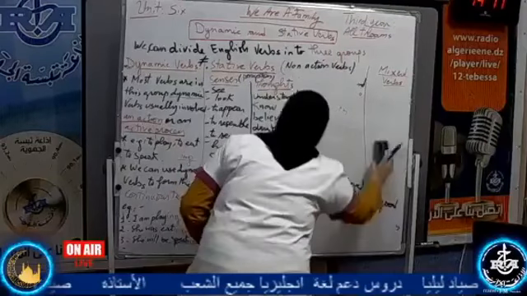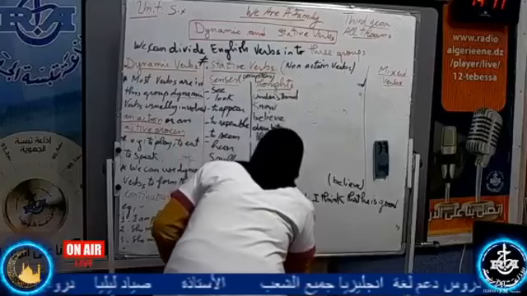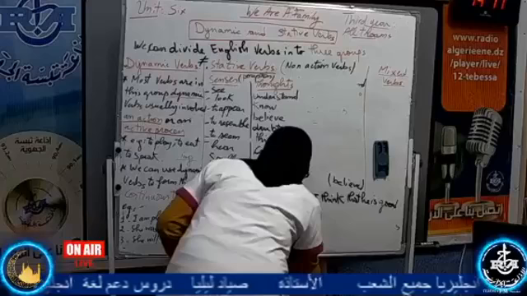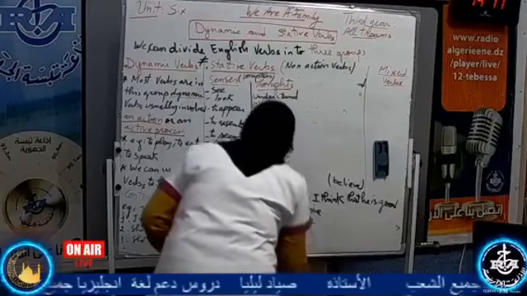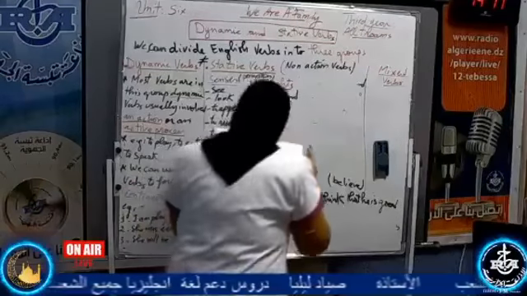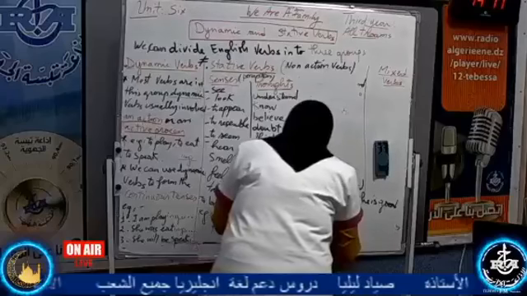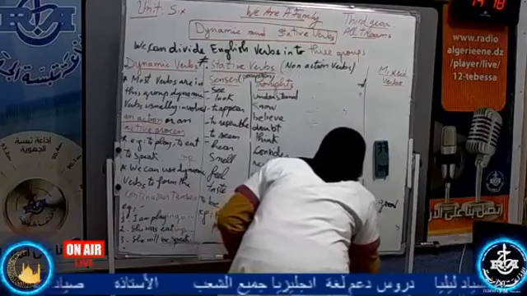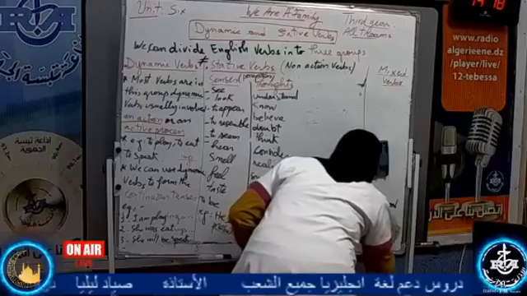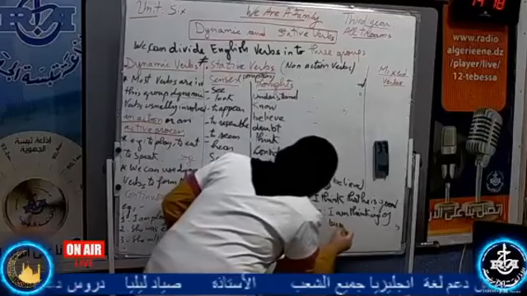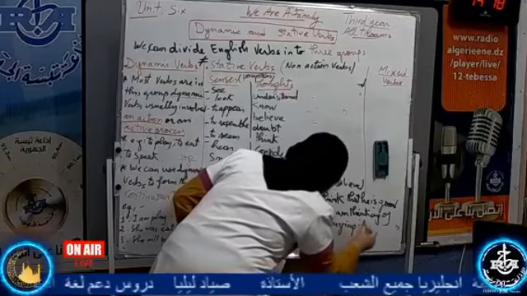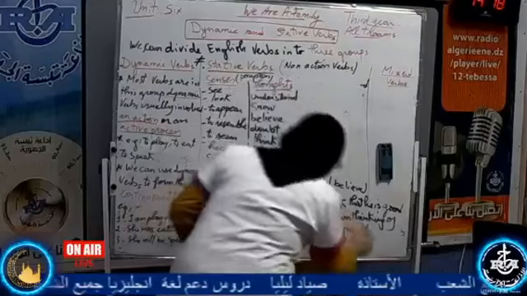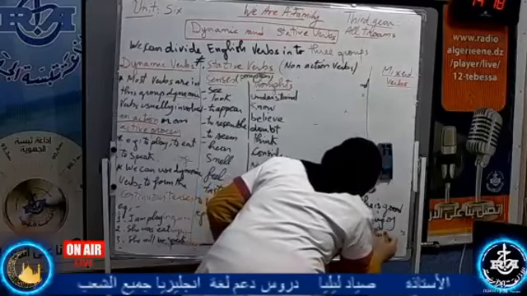The second one, progressive, means we put the verb in the ing form, present continuous. For example, I'm thinking of buying it. Here, it is simply the meaning of to think.